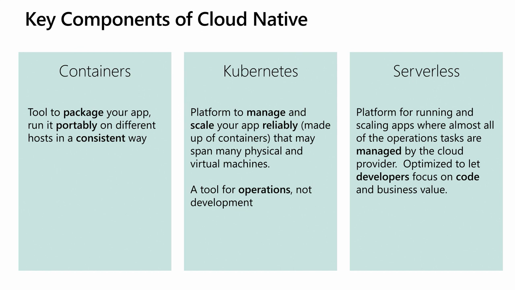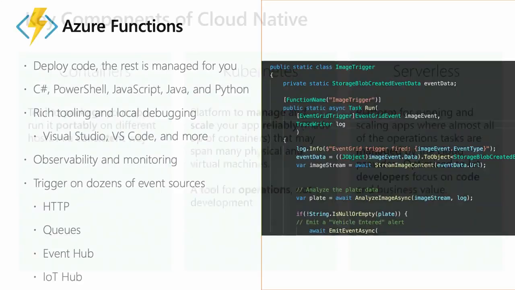You simply give your application code to Azure. We have a fully managed cluster. We have a way to keep services highly available. We look at your code, and we just run it all for you. You manage none of that. You don't have to worry about scale. You don't have to worry about availability. You just give us the code, and we will run it for you. It's optimized on developers, allowing them to focus on their code and not have to worry about how to keep everything up and running.